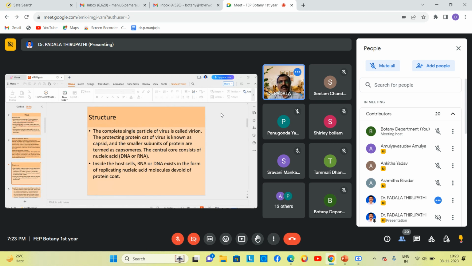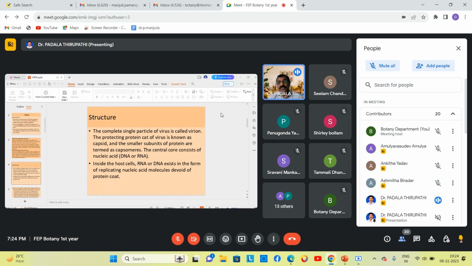Remember, my dear friends, the virion possesses nucleic acid in the central core, and that is surrounded by a protein sheath. The protein sheath of the virion we call the capsid. The capsid possesses a number of smaller subunits.